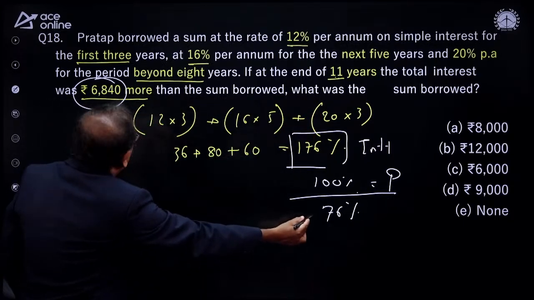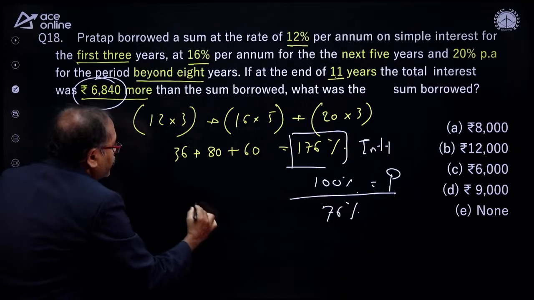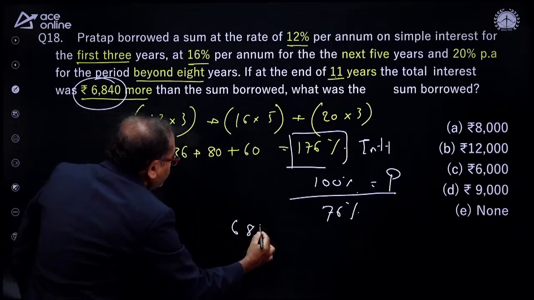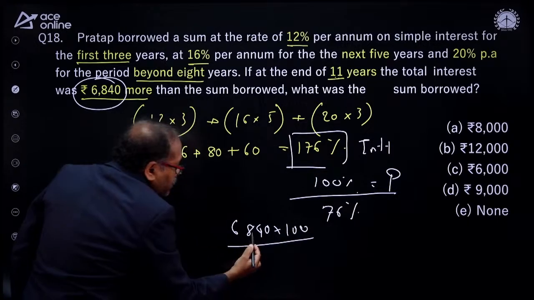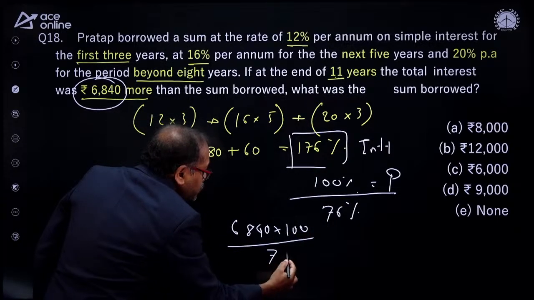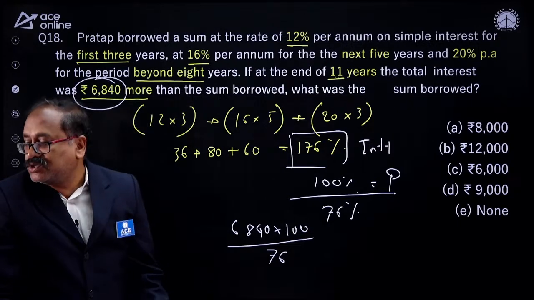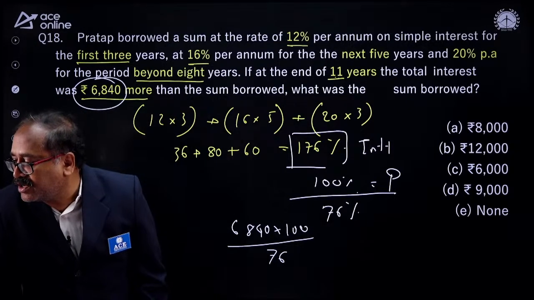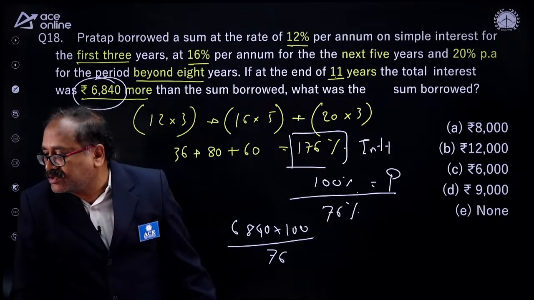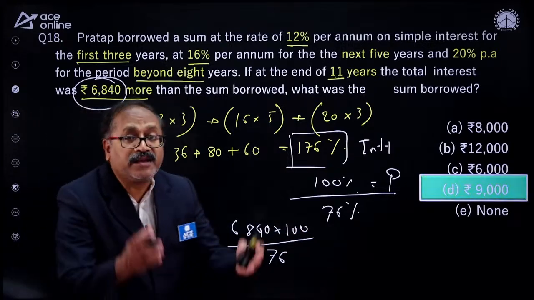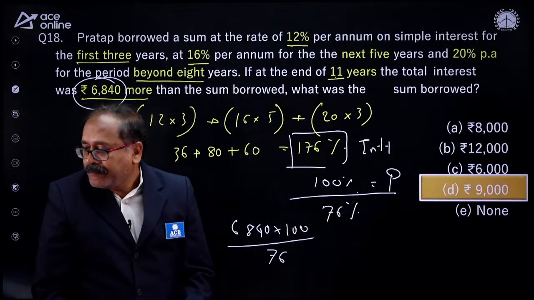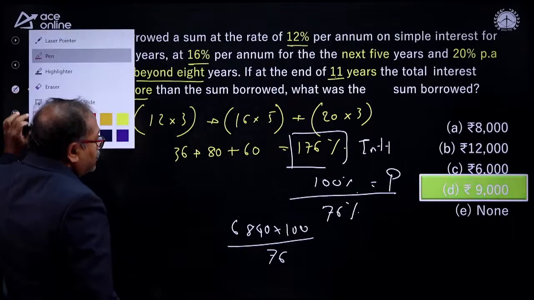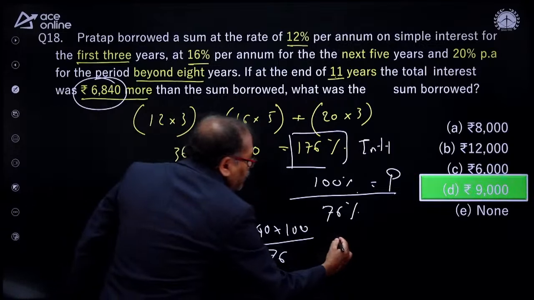So when you know the 76%, let's take this figure 6,840 and into I need the sum 100, whereas this more interest is nothing but 76% more. By cancelling this, you get the answer. Anyone answer the question? Anil, answer the question. Mr. Sheikh, answer the question. 9,000. Check that, right. 9,000. Well done. Okay, fine. So by cancelling this, we are getting the 9,000.